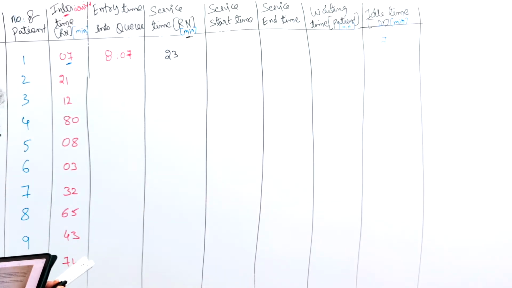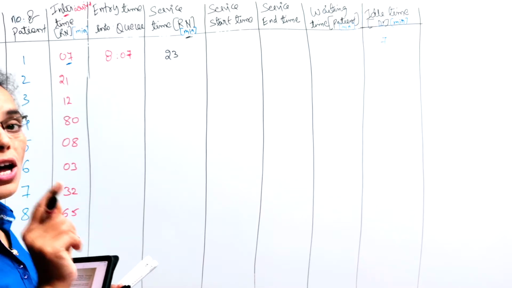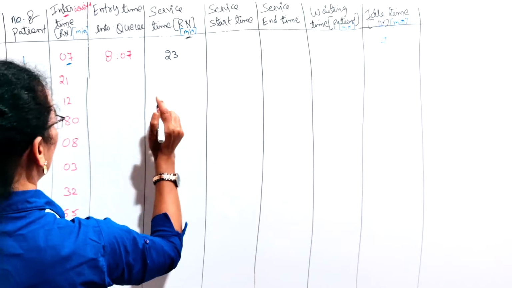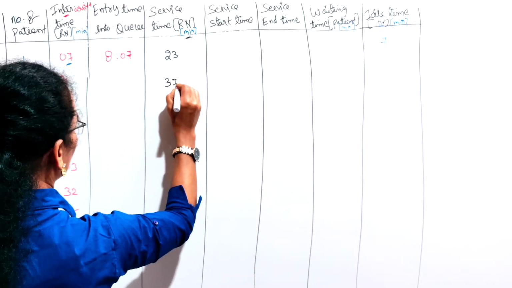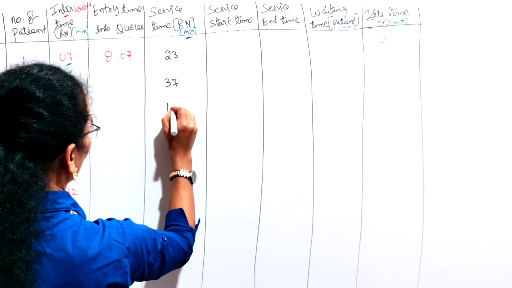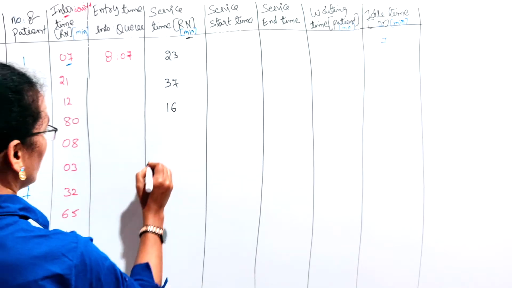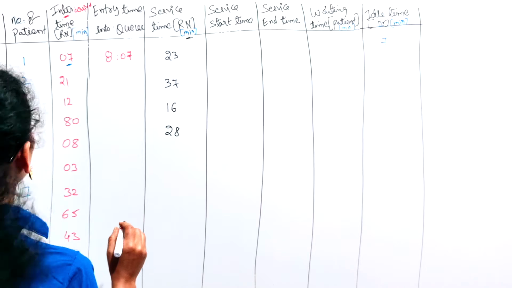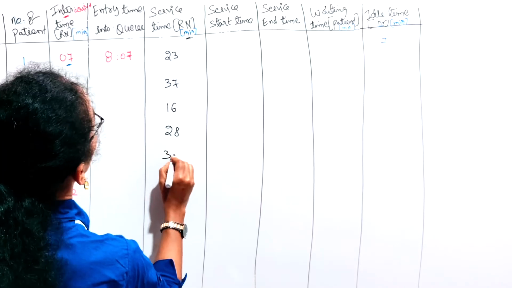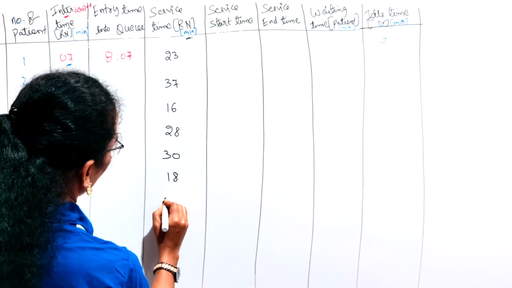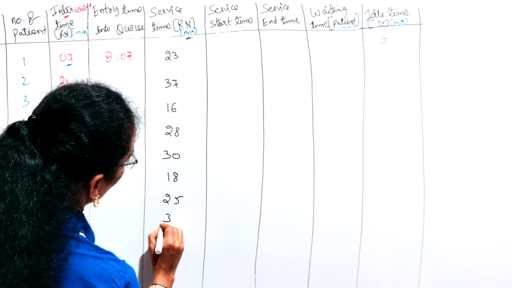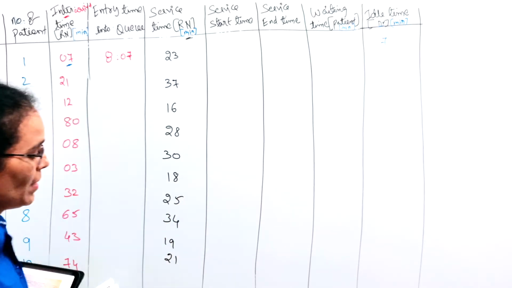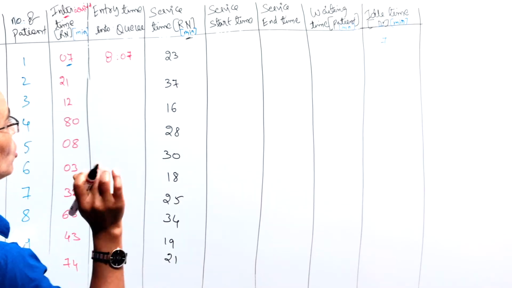How much time the doctor has taken to serve or to treat one particular customer. Right? 23 minutes for the first customer, that is the first patient. 37. I am copy pasting from the question itself. Don't get confused about where I am getting these numbers. 28, 30, 18, 25, 34, 19, 21. Please everyone pay attention. Here only you will go wrong.